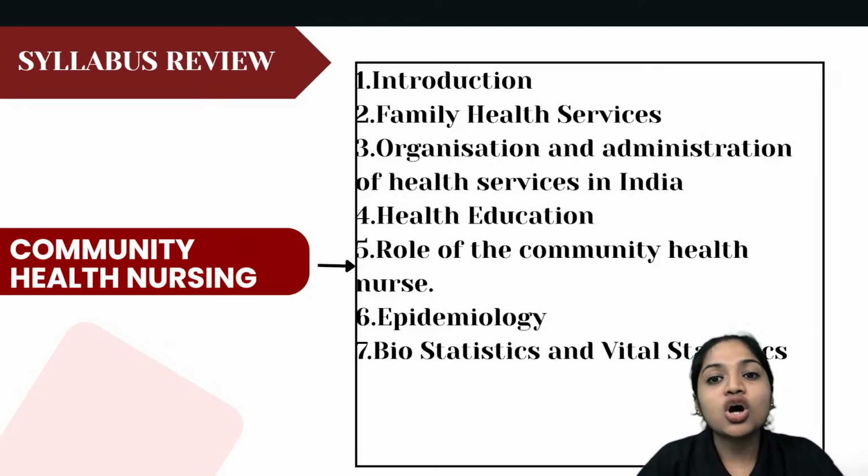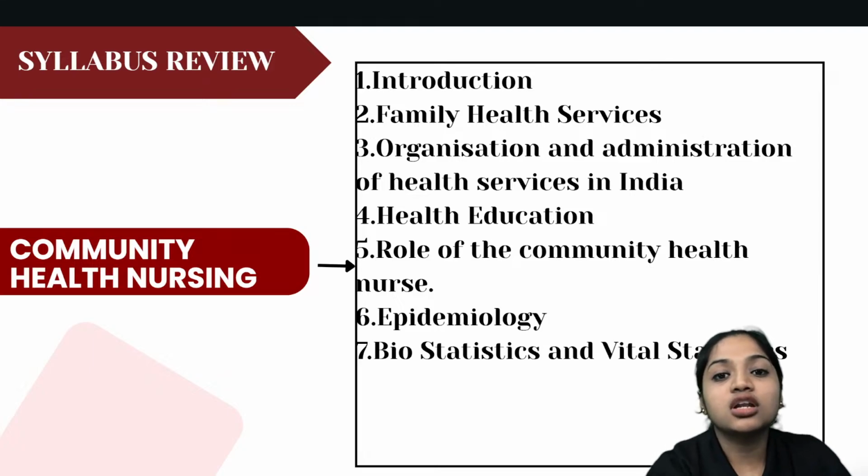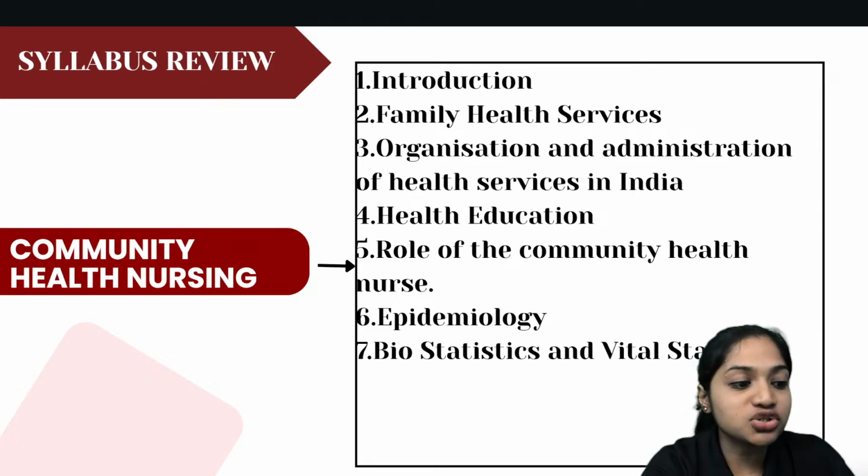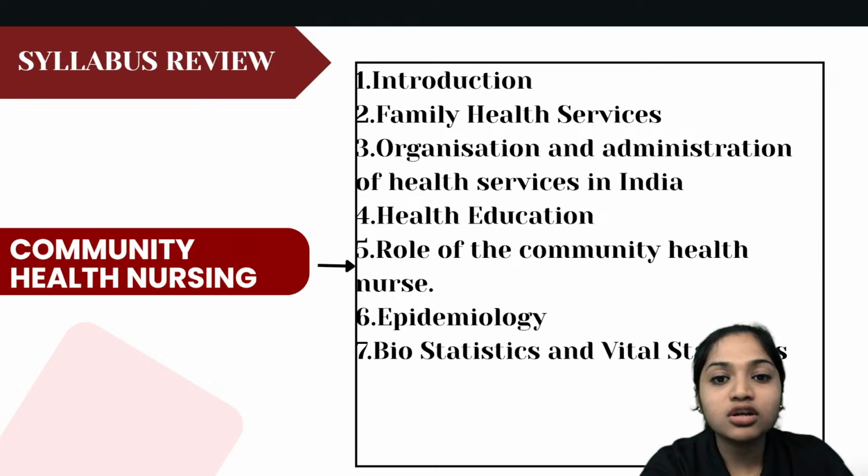Then unit 3 is organization and administration. So what is organization, what is administration, that we're going to see in unit number 3. That means the complete administration of the health services in India. What kind of organization and administration exist in India, we will see in unit 3. Then unit 4 is health education. So what is health education, that we gonna see in unit number 4.